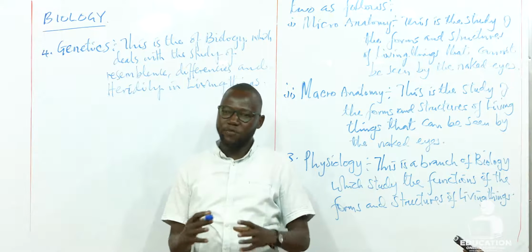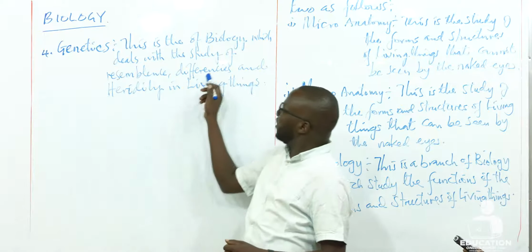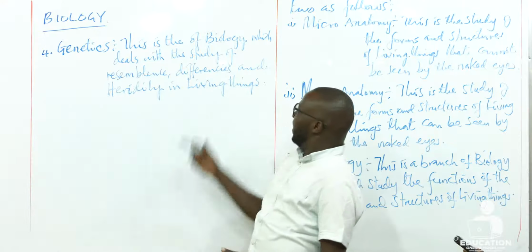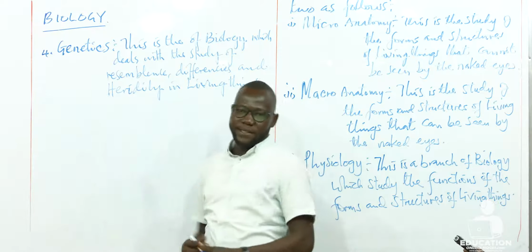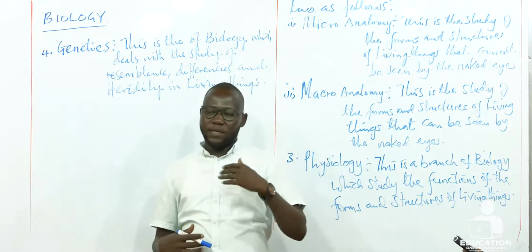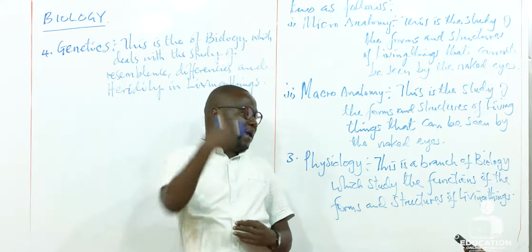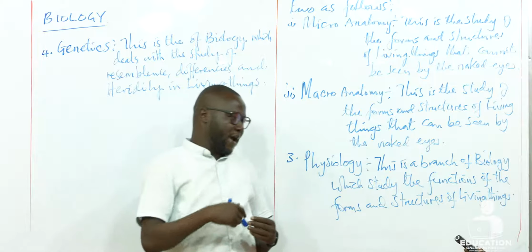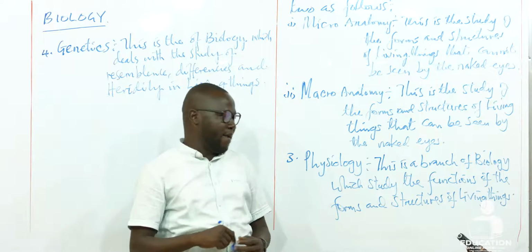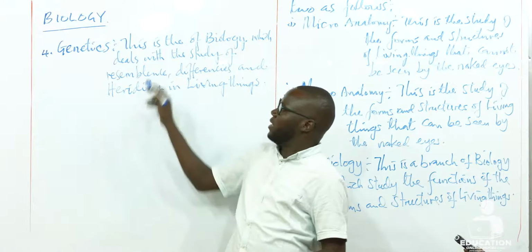They have certain differences among themselves. So we study those differences and the factors that are responsible for those differences. And then here we also study heredity, or in other words, inheritance, how these organisms inherit some of their characteristics from their parents. All this we study under genetics.